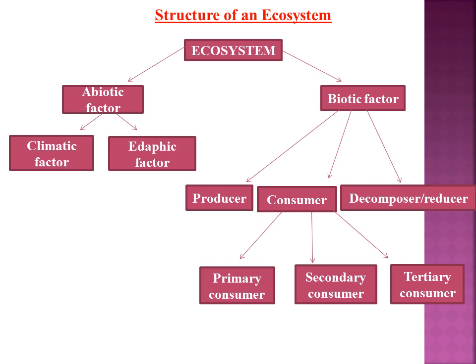Then the biotic factors are classified into three types based on their role in an ecosystem. First is the producer, second is the consumer, and third is the decomposer. The decomposer is otherwise called reducers. The consumer of an ecosystem is further classified into primary consumer, secondary consumer, and tertiary consumer.